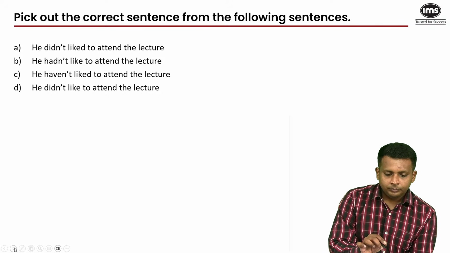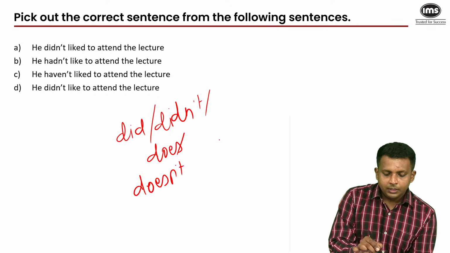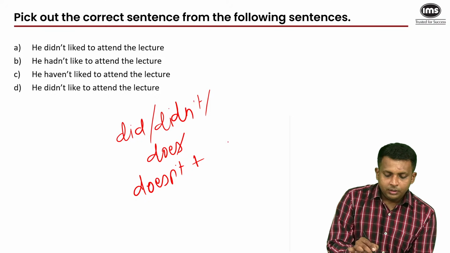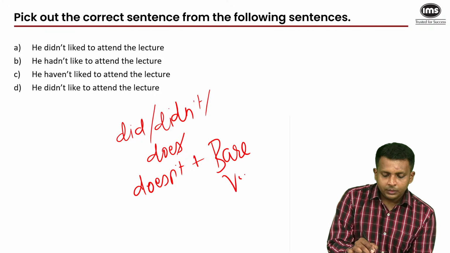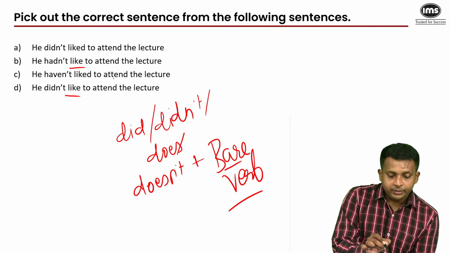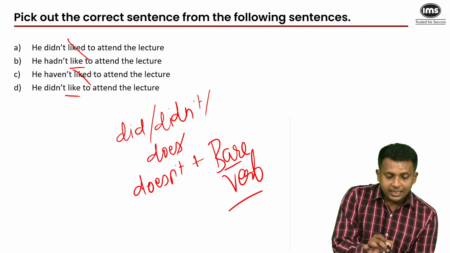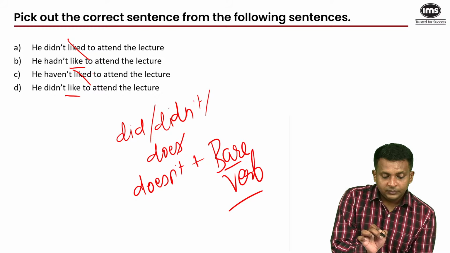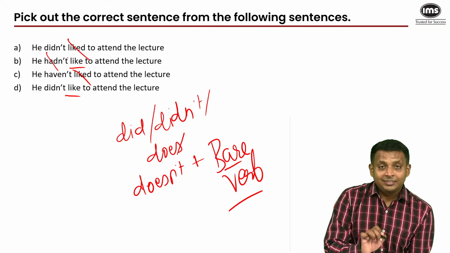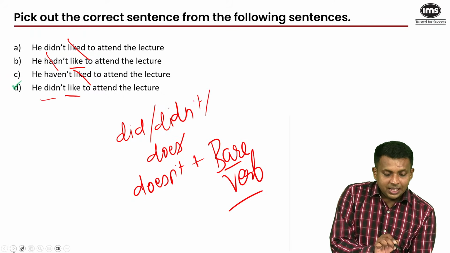Now, after did, didn't, does, doesn't, you have to give me the bare verb again, and that would be like, not liked, like. But hadn't is not part of this rule. Didn't is. So the answer to this question is D.